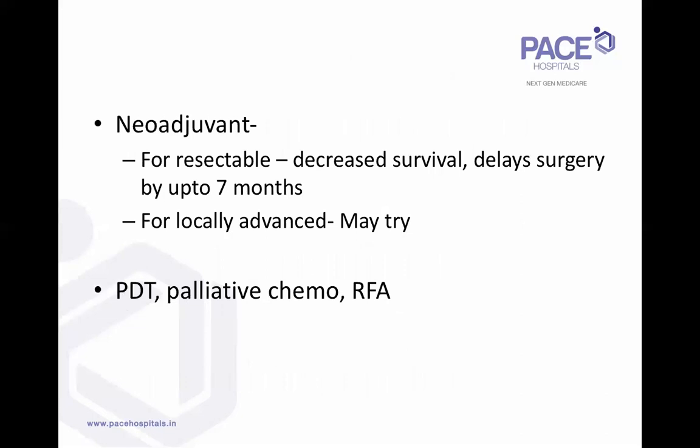So the question came, like you might be in the pelvic tumors. The pelvis is a narrow area. The circumferential involvement is high. So to get a good circumferential margin is difficult. So we gave neoadjuvant downstaging treatment for rectal cancer. Can we use the same philosophy and give the same sort of neoadjuvant treatment for hilar cholangiocarcinoma? For resectable hilar cholangiocarcinoma, the same thing was tried, but it was found to have no benefit. For resectable hilar cholangiocarcinoma, there's no role for neoadjuvant chemotherapy like we're trying in gastric or pancreatic cancer because of the various problems of catheter dislodgement, jaundice recurrence, and the high morbidity of waiting. This delays surgery up to 7 months and is associated with decreased survival.